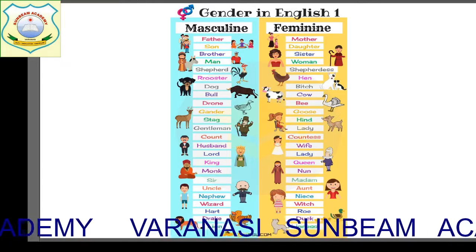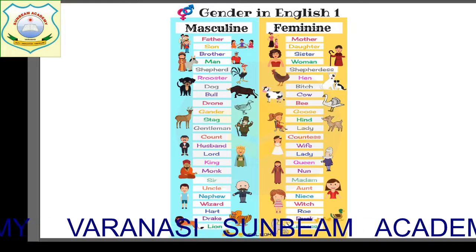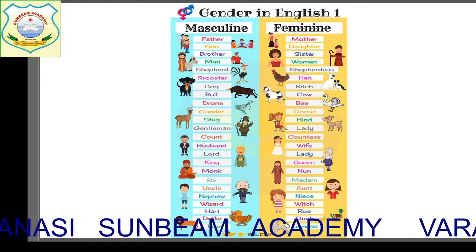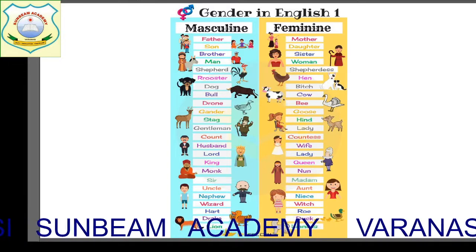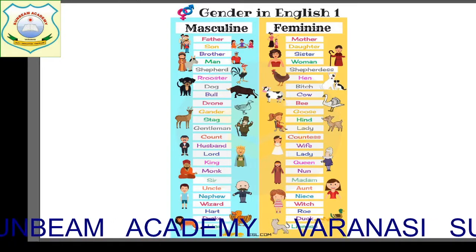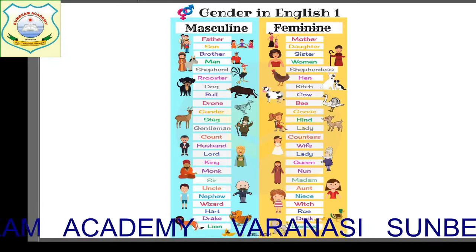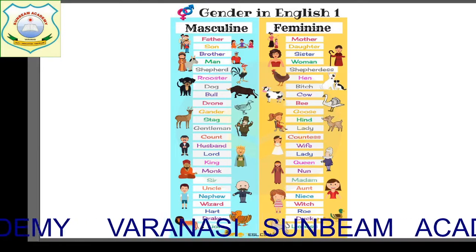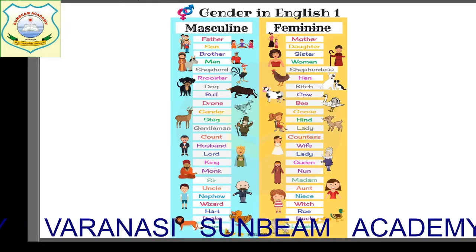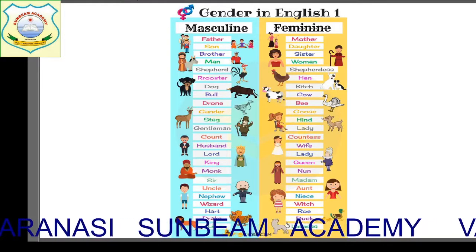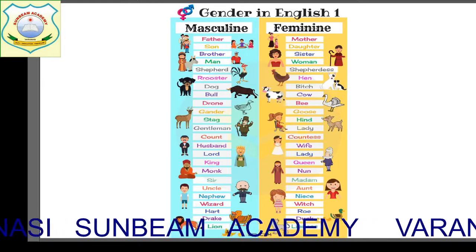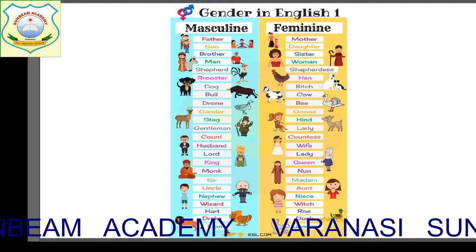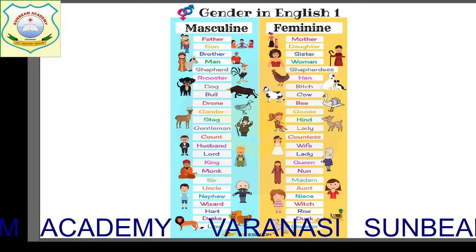The next one is gander. What is the feminine of gander? That is goose. Stag, hind. Gentleman, lady. You will not say gentlewoman. Generally, children make such a mistake. No, the feminine of gentleman is lady. Count, countess. Husband, wife. Lord, lady.